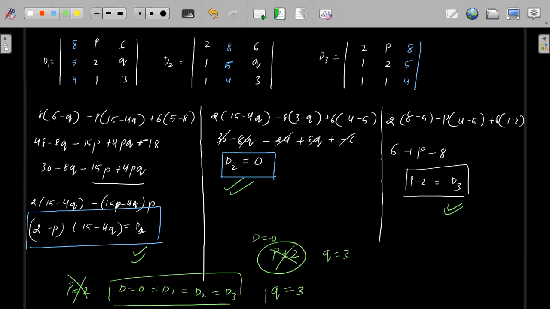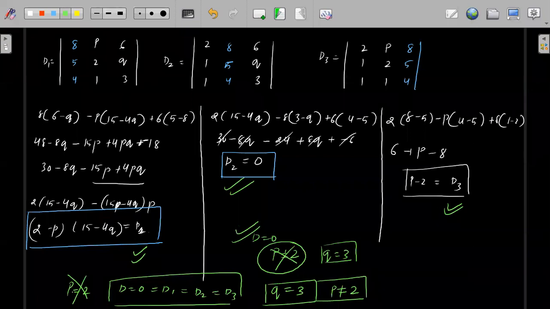Let's take Q equals 3. If I take Q equals 3, then D equals 0, that is correct. D2 equals 0, that is also fine. But D3 won't be equal to 0. So I will take Q equals 3 and P not equal to 2. For Q equals 3, D will become 0, but D3 and D1 will not be equal to 0, right? D1 will not be 0 because D2 is already given as 0, so we cannot do anything. So we will get this thing.